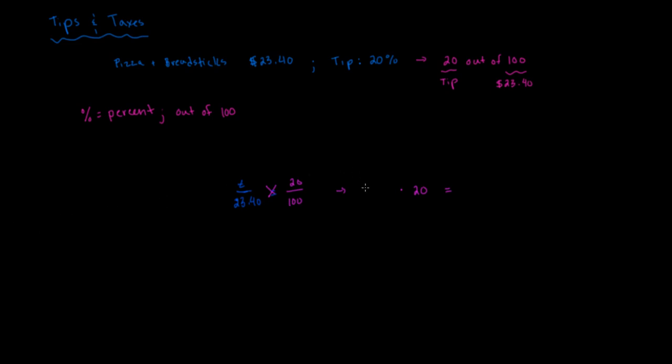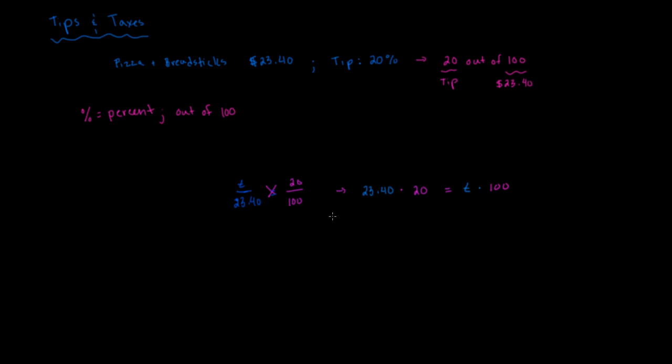So this is the 23.40, times 20, and that should be equal to T times 100. And this is the new equation that we're trying to solve.